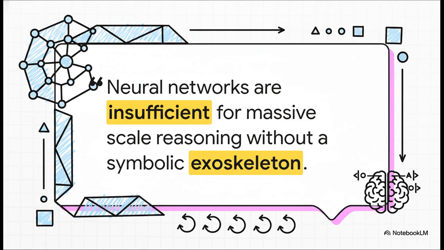And so the final verdict is this. Neural networks are currently insufficient for precise, massive-scale reasoning without a symbolic exoskeleton to support them. They have reached a ceiling. To move forward, they require a structure for logic that they inherently lack. The future, it seems, is neurosymbolic.